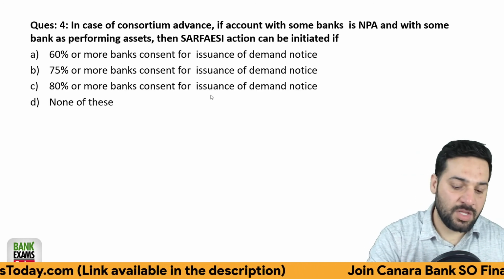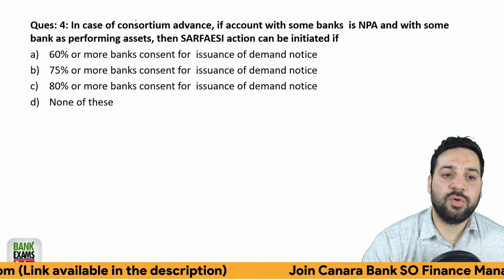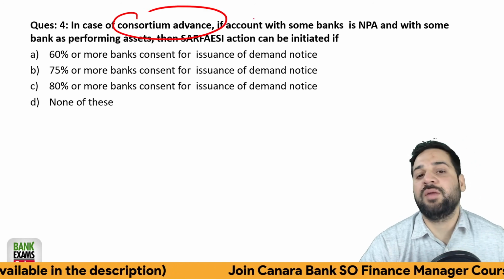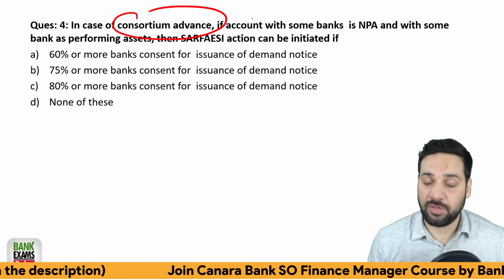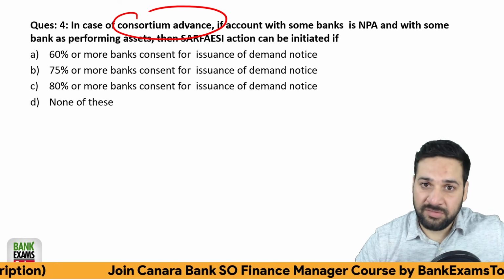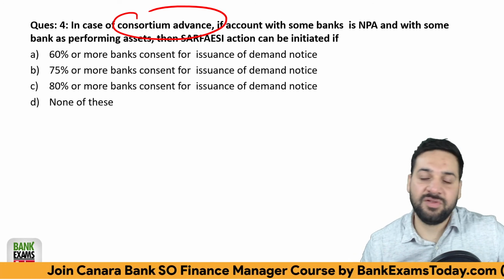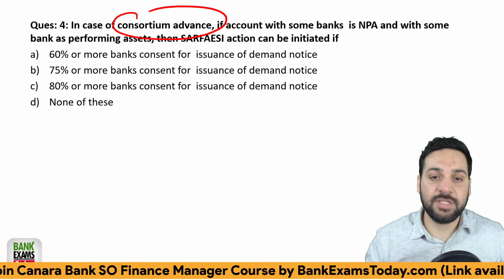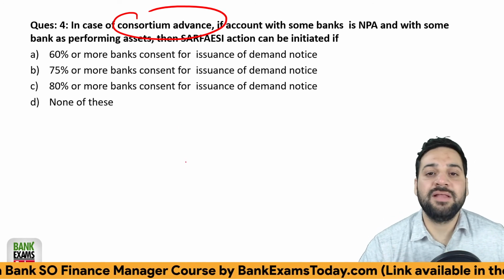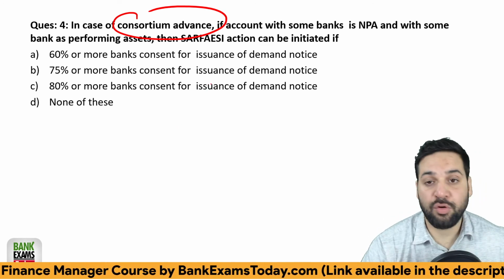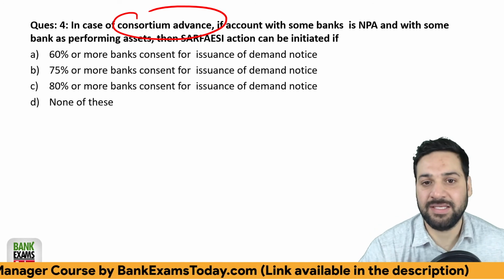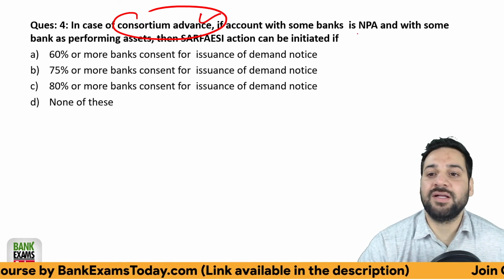In case of Consortium Advance, what is Consortium Advance? Where more than one lender is involved, more than one financial institution, more than one bank, NBFCs are involved. ठीक है, एक से ज़्यादा लोगों ने लोन दे रखा है. So let's say big companies take loans of hundreds of crores, they take loans from multiple banks, right? So in case of Consortium Advance,